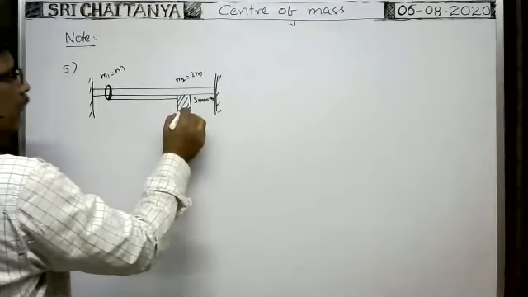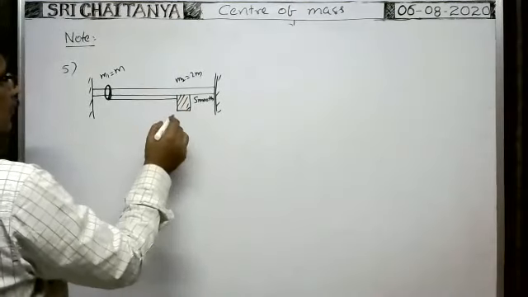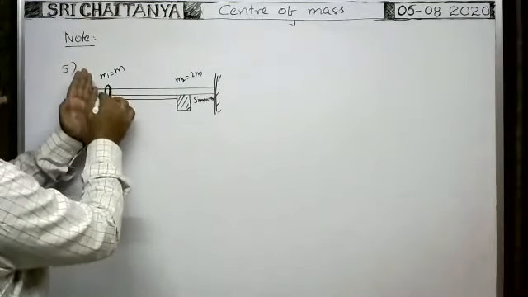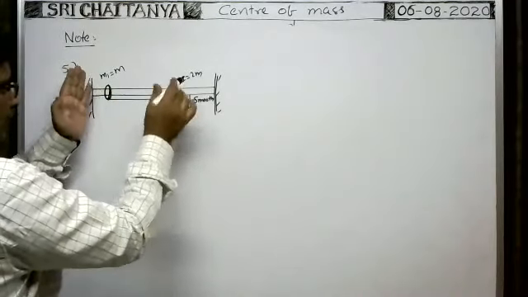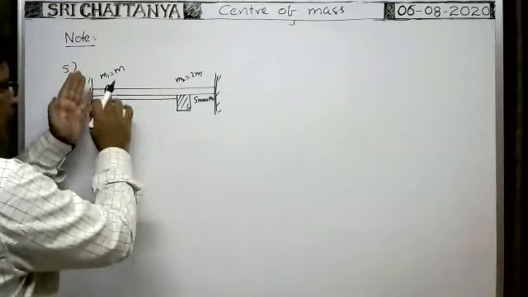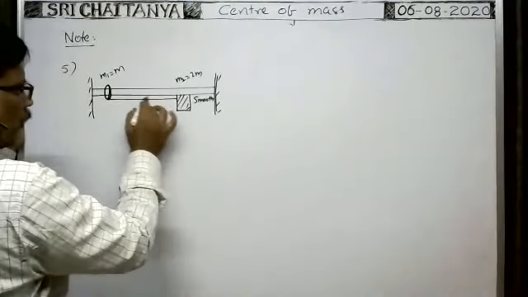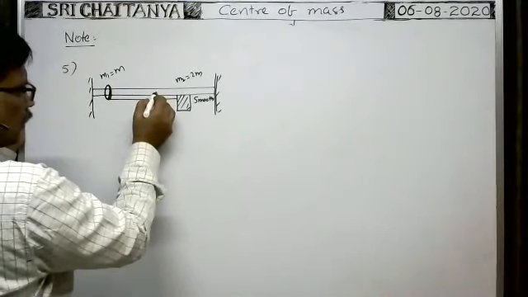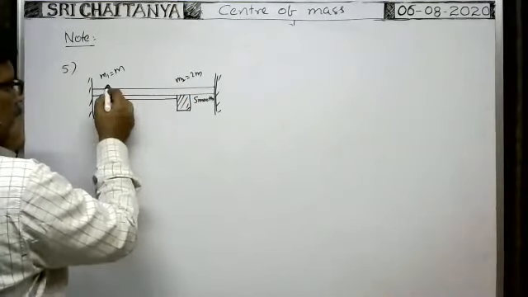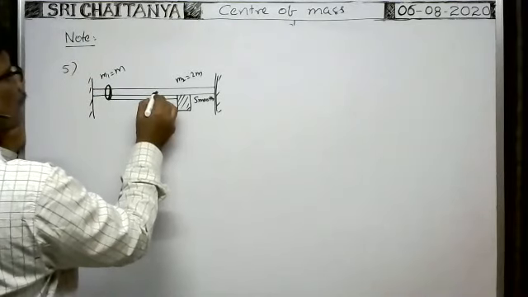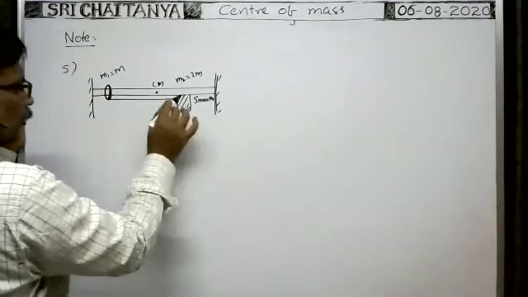Initially the ring is here and the block is here. The center of mass of the ring-block system lies on the line joining the two bodies. As the mass of this block is greater, the center of mass lies at this point C.